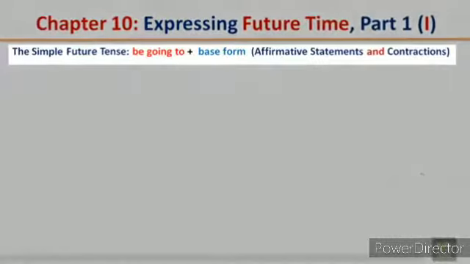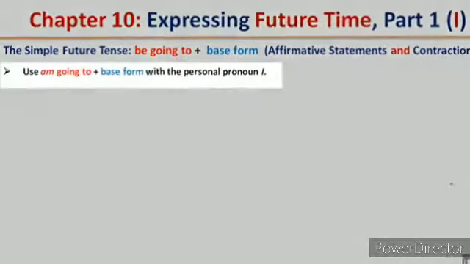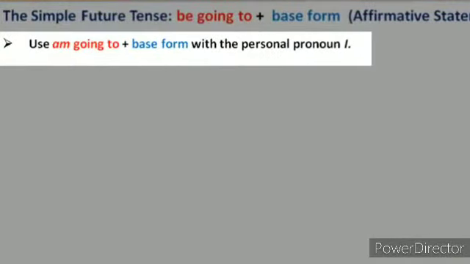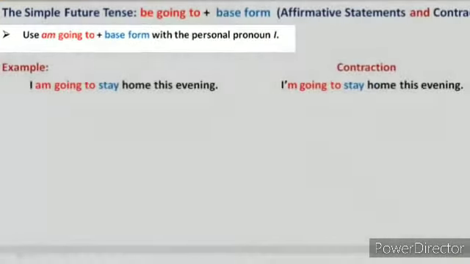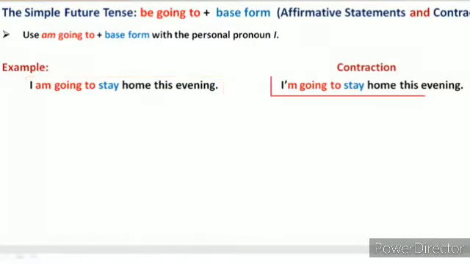The simple future tense, be going to plus the base form, affirmative statements and contractions. Use am going to plus the base form with the personal pronoun I. I am going to stay home this evening. The contraction, I'm going to stay home this evening.